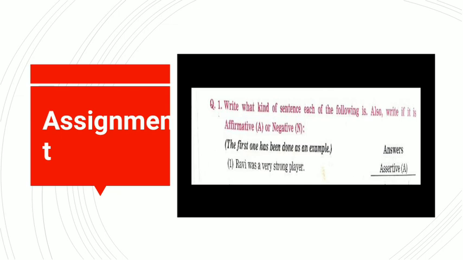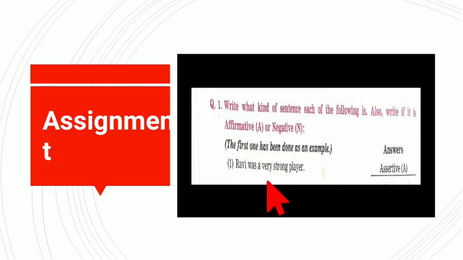Now assignment time. Children, here question number 1 is given. Now in this question, what is being written? Write what kind of sentence each of the following is, and also write if it is affirmative, write down A, or negative, write down N. And the first one has been done as an example.